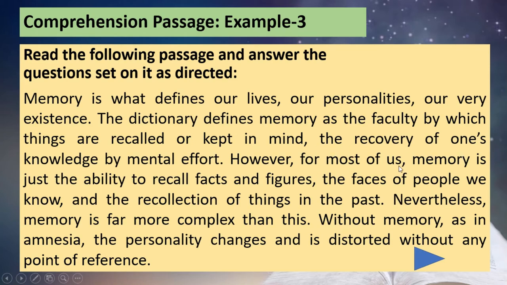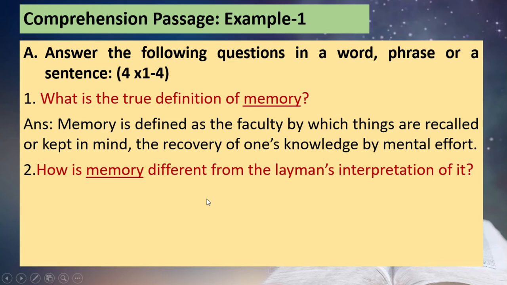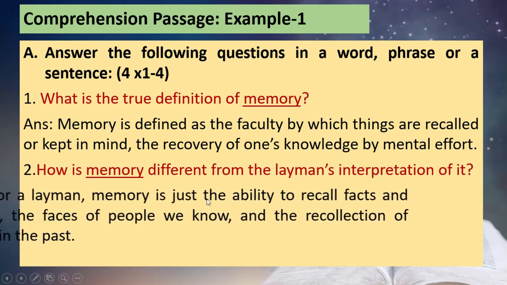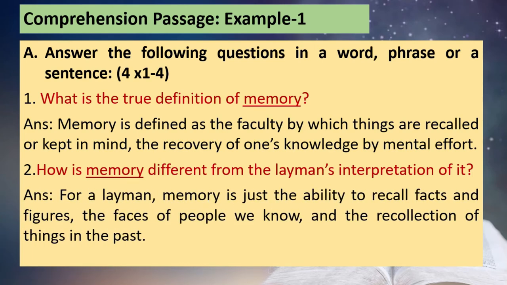For most of us, that means we are laymen there, memory is just the ability to recall facts and figures, the faces of people we know, and the recollection of things in the past. So you can answer using the same words: for a layman, memory is just the ability. See, we have taken the turn here. It is not for many of us. You should write it as for a layman, because we consider that it is for a layman, right?